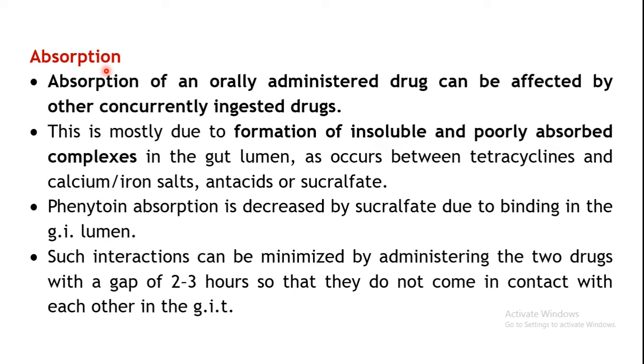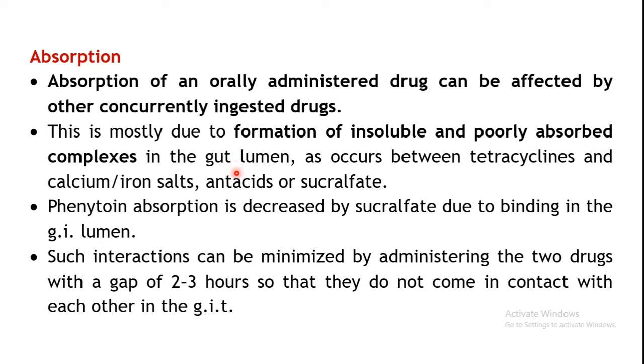At the absorption level also, drug interaction can take place. It can take place when you administer more than one drug. Absorption of one drug can be affected by another drug which is concurrently ingested. So one drug may affect the absorption of another drug when they are administered simultaneously. Now there are various ways by which this absorption can get affected. The first one is by formation of insoluble or poorly absorbable complexes in the gut lumen.